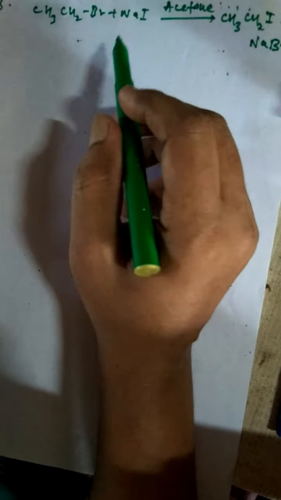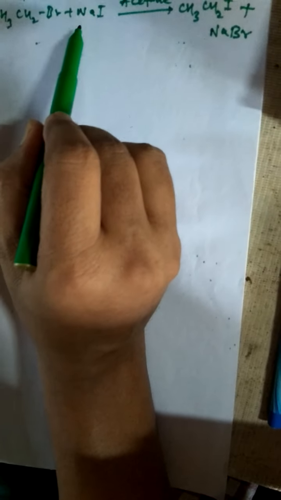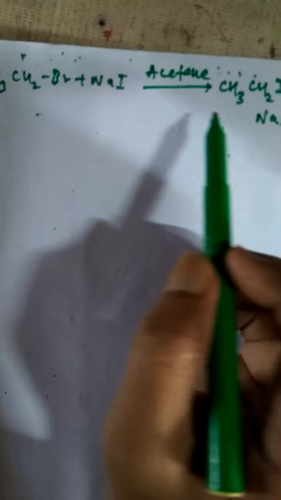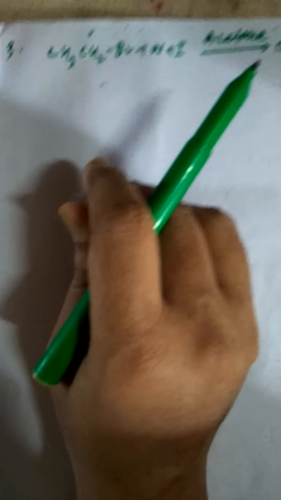So this is the iodide exchange reaction. This is called the Finkelstein reaction. Bromide can be exchanged with iodide. So this is the preparation part.